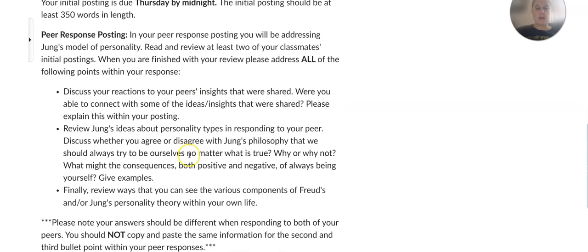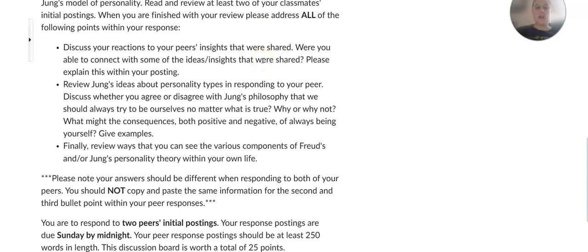And then your peer response posting. For this class, you have specific prompts to respond to. After you look at your peers' postings, review at least 2 of them, you're going to be responding to Jung's model of personality. The first part, your initial posting, was Freud, and now you're looking at Jung. Read and review at least 2 of your classmates' initial postings, and then when you're done, address all of the following points in your response.